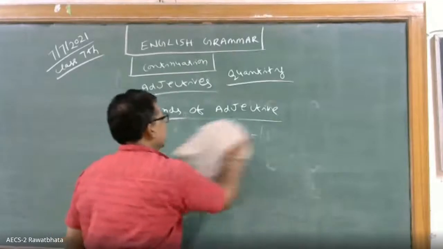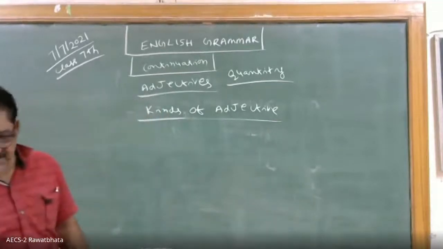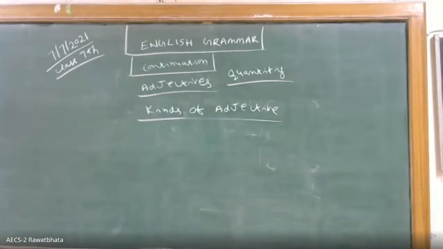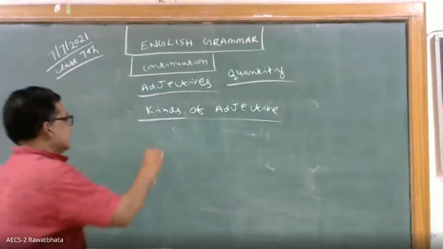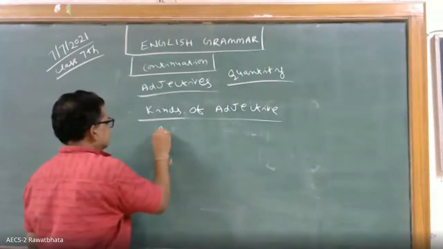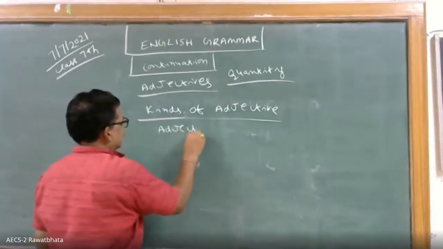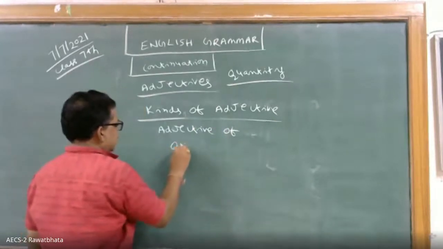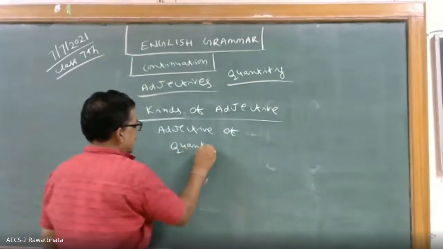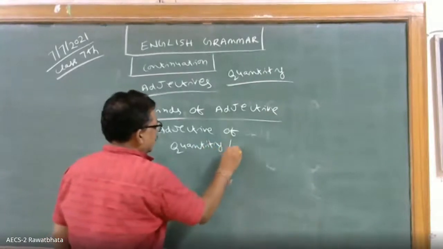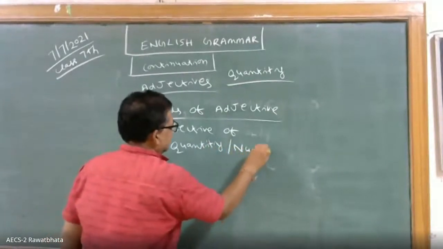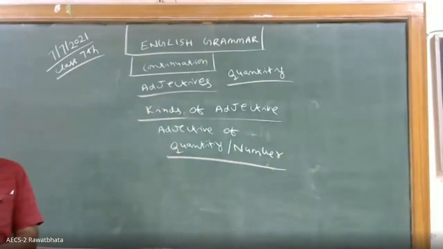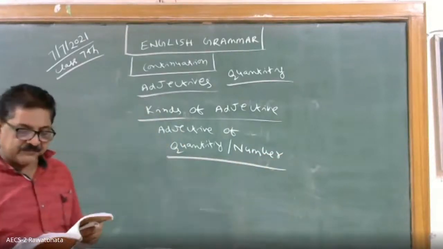Okay. Let us go to the second kind of adjective. Second kind of adjective is adjective of quantity and number. So this is the second type. Adjective of quantity and number.